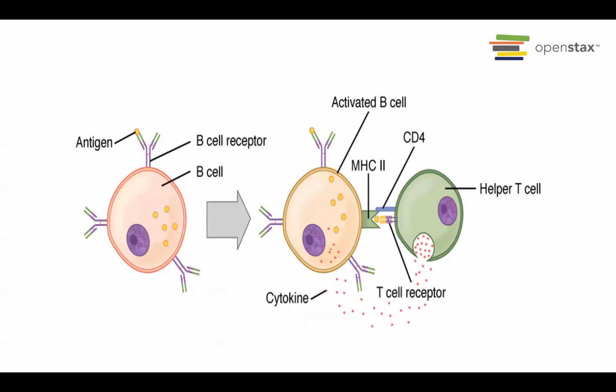So this is the activation of the B cell by the T helper. The T helper also activates the B cell. When the B cell is activated, it can produce the Ig, remember, immunoglobulin. IgG, IgA, IgM, IgD, and IgE are produced by the plasma B cell after being activated by the T helper.